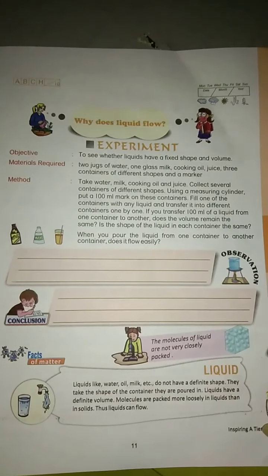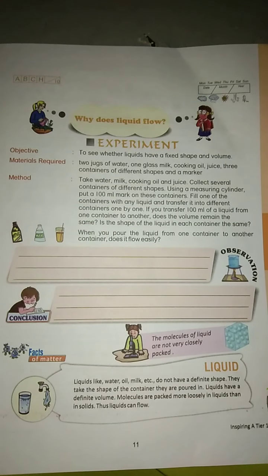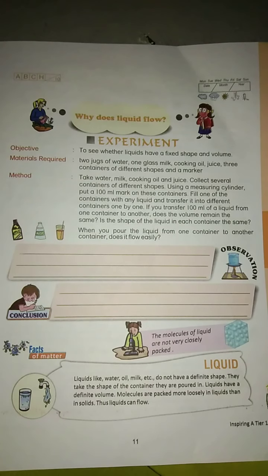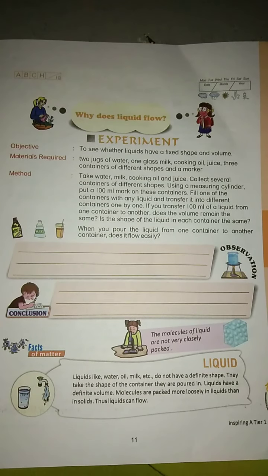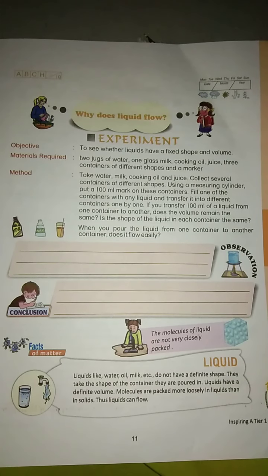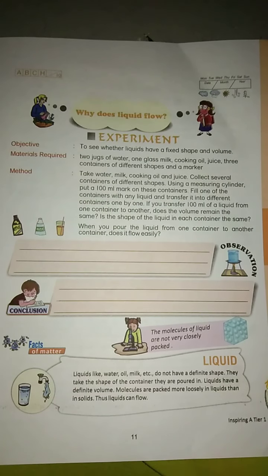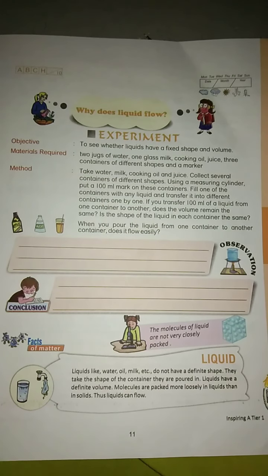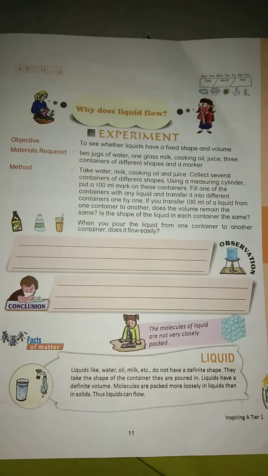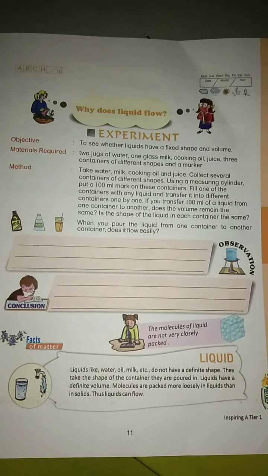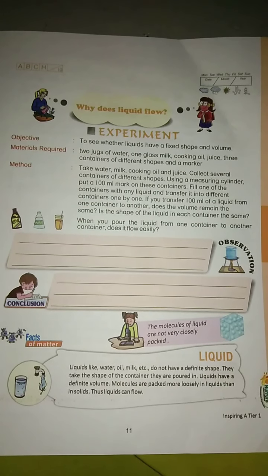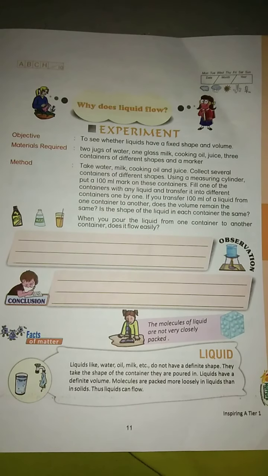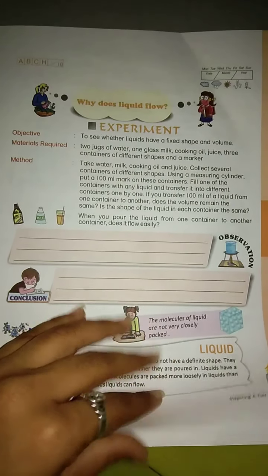What is a liquid? A liquid does not have a definite shape, but it has a definite volume. For example, if there is a container and we pour water, it will occupy the space of the container, right? That is a liquid. For example, oil, water, milk, etc.